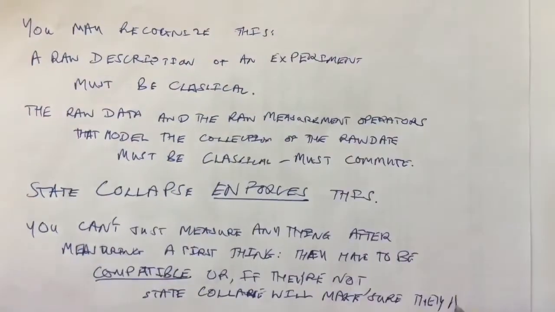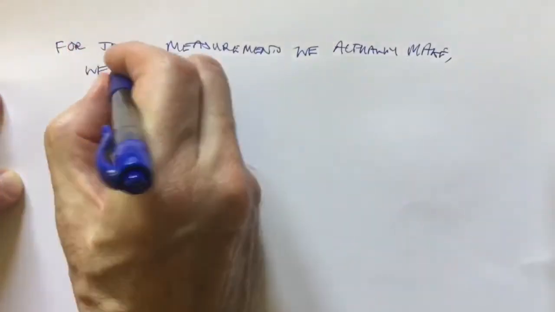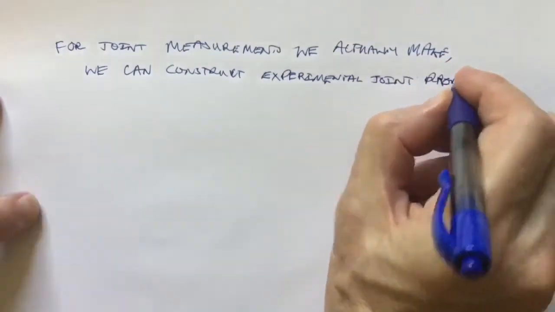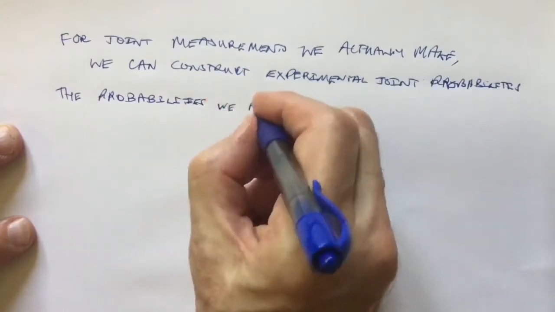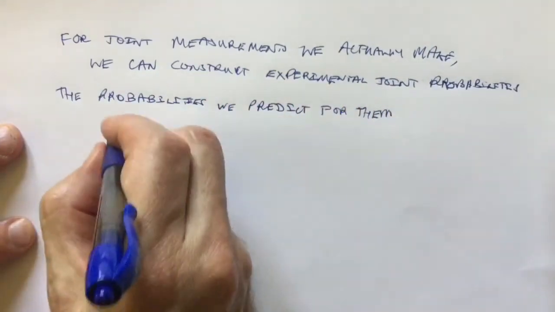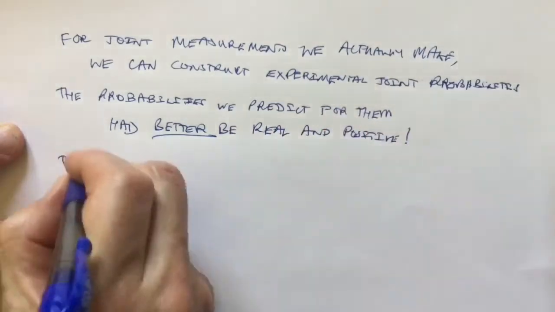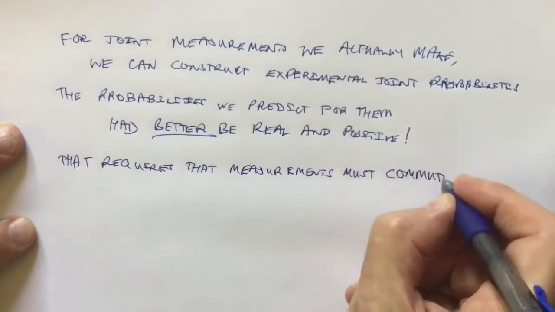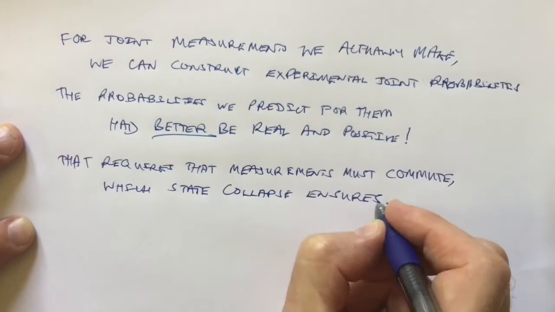There is a clear experimental necessity for this structure. For joint measurements we actually make, we can construct experimental joint probabilities, statistics. The probabilities we predict for them had better be real and positive, because the statistics certainly will be. That requires that measurements must commute, which state collapse ensures, thankfully.